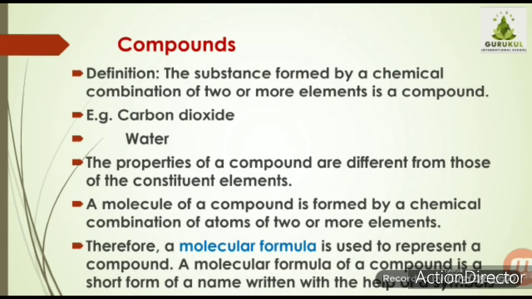Continuing this, we are going to learn one more concept today, that is compounds. What is the definition of compounds? The substance formed by a chemical combination of two or more elements is a compound. Since we have understood what we mean by element, it will be very easy to understand the meaning of compound. A compound is nothing but the chemical combination of two or more elements. For example, carbon dioxide.